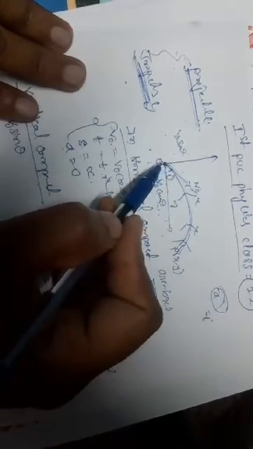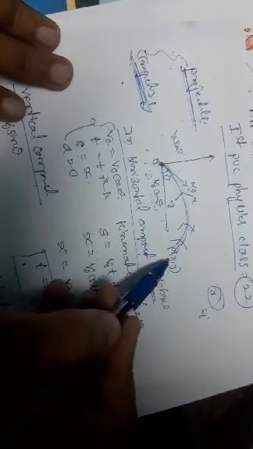First, draw the representation of the projectile. O is the initial position of the projectile. When a body is projected, it reaches the final position at a point P of x, y. It is resolved into x and y components. One is v naught cos theta along the x direction, and the other is v naught sin theta along the y direction.